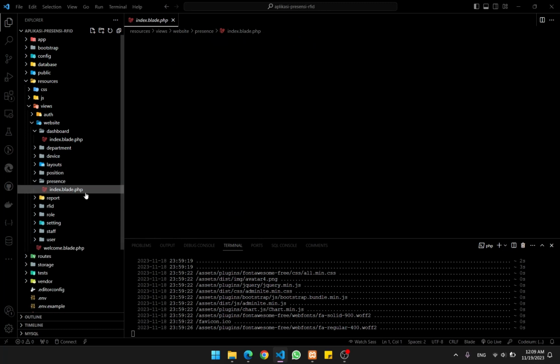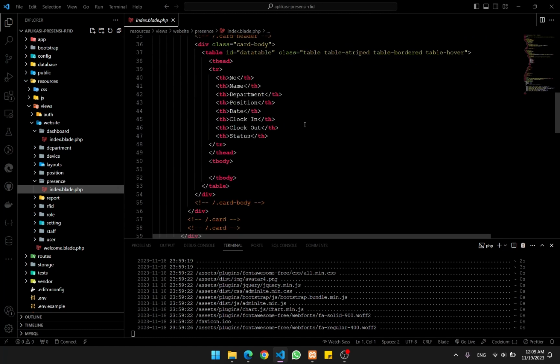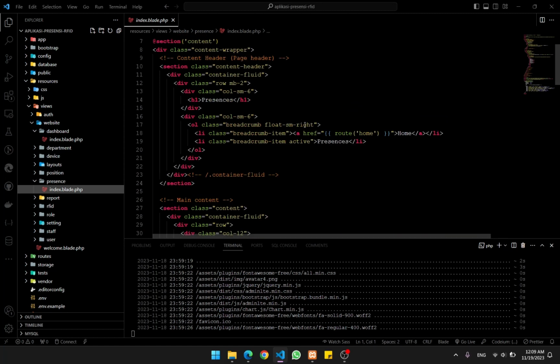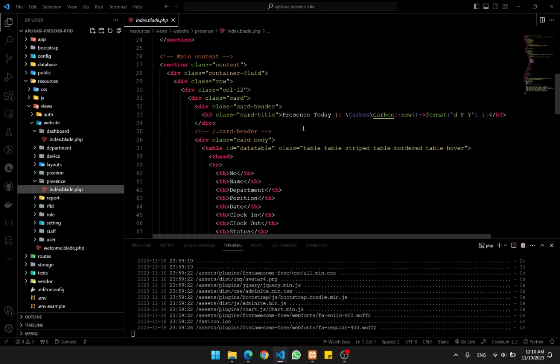And then there is a presences page. We don't need register, edit or delete, because the presences data are collected by the IoT device, the RFID checker or reader that is installed on the IoT devices. Okay, so basically on the web pages, we only show the data that are registered using the device.